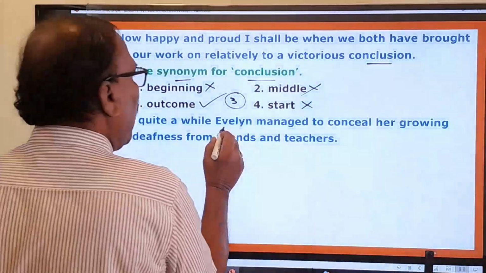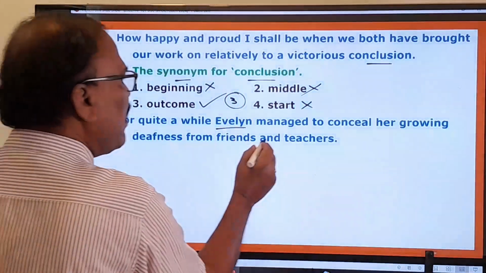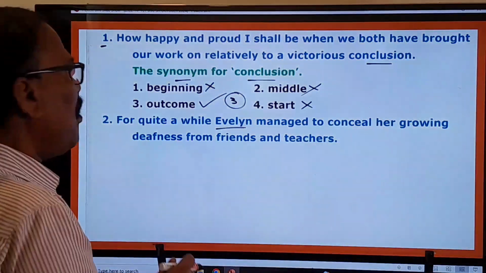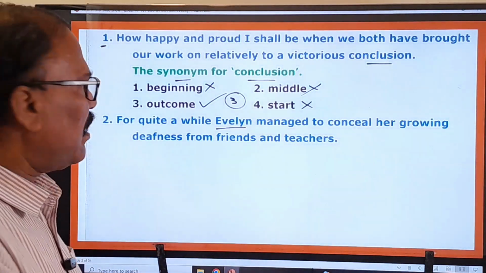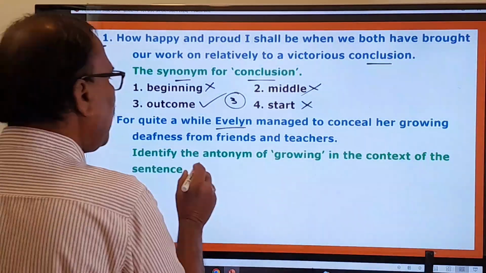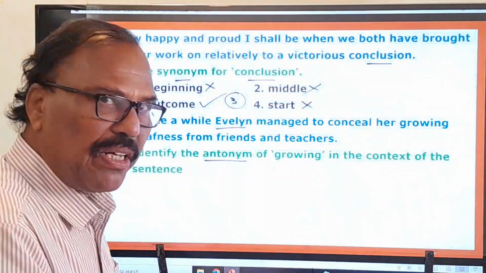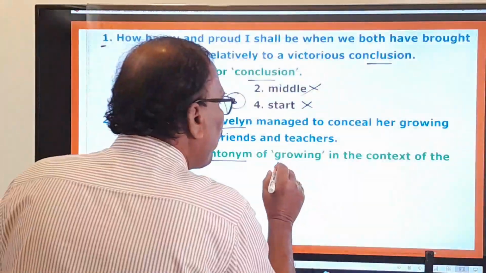For quite a while, Evelyn managed to conceal her growing deafness from friends and teachers. So this is a statement taken from some book. What is the examiner asking you to do? Identify the antonym. This time the examiner is asking you to find the antonym of growing.